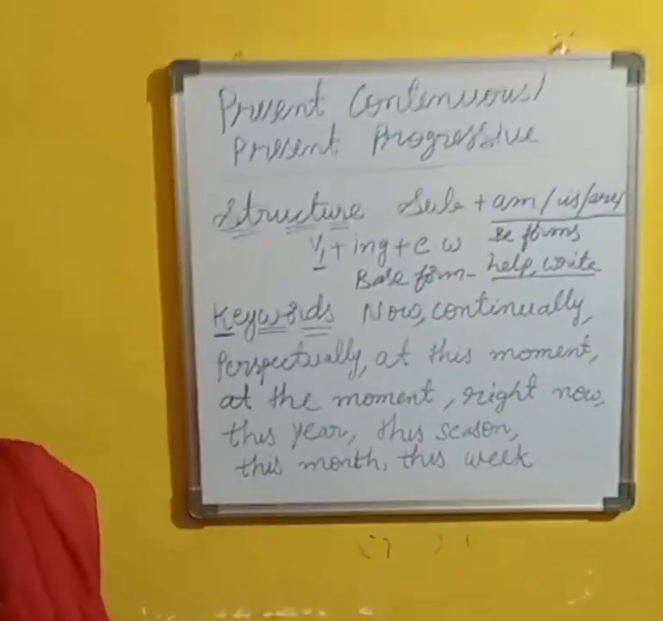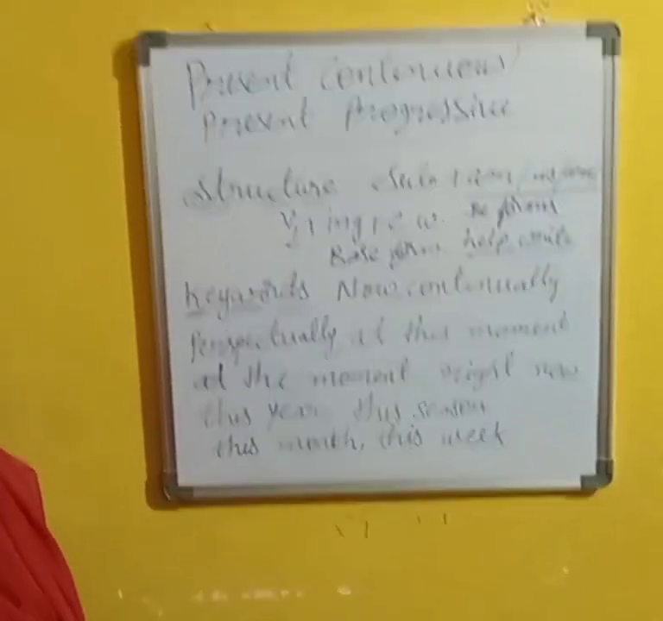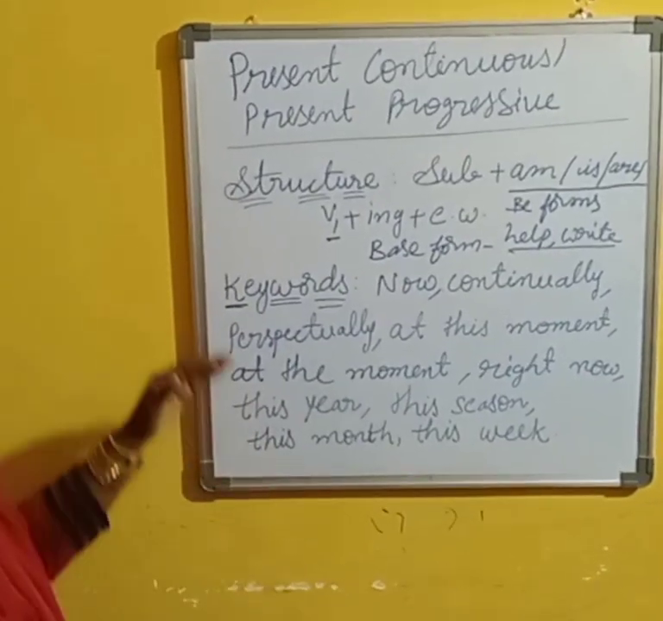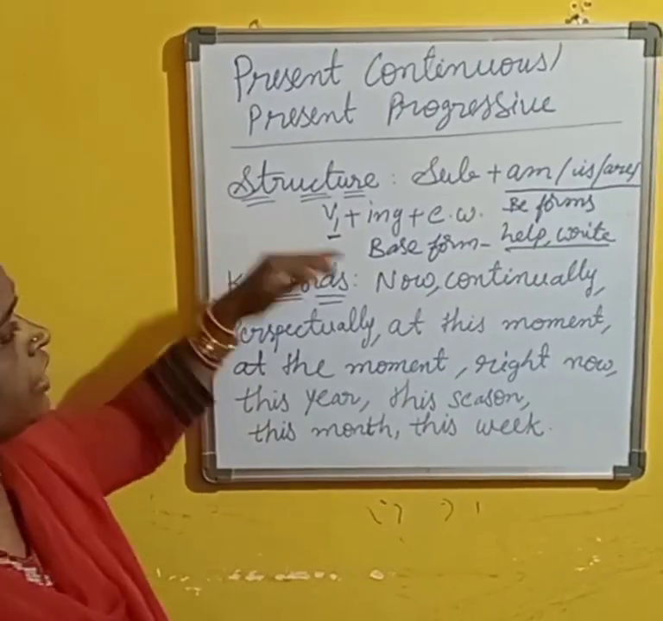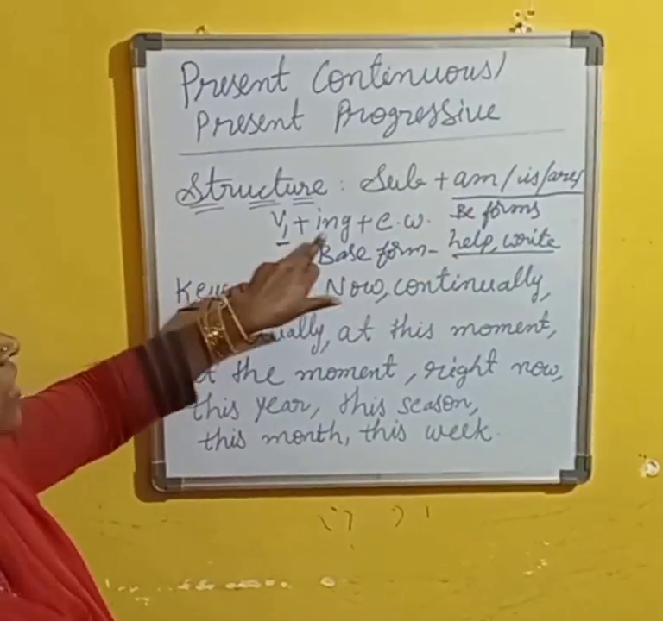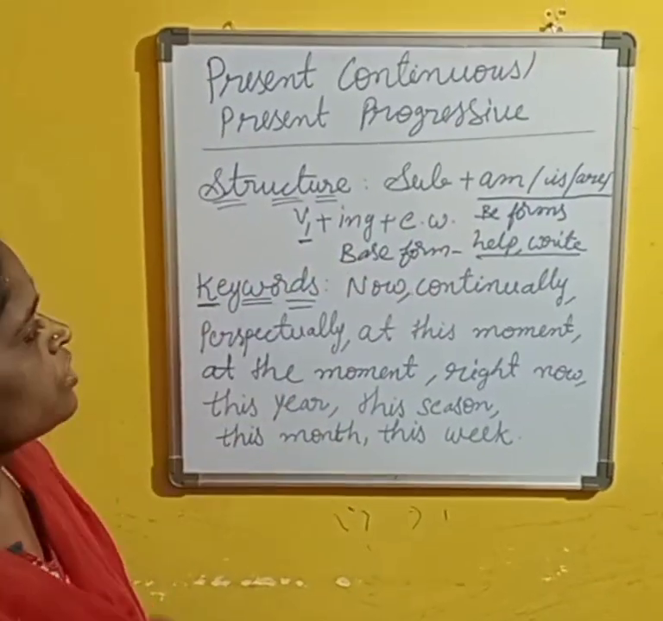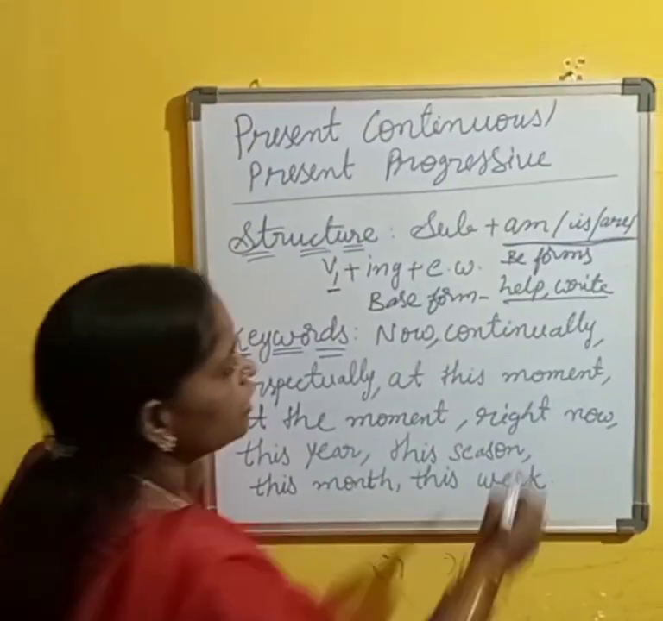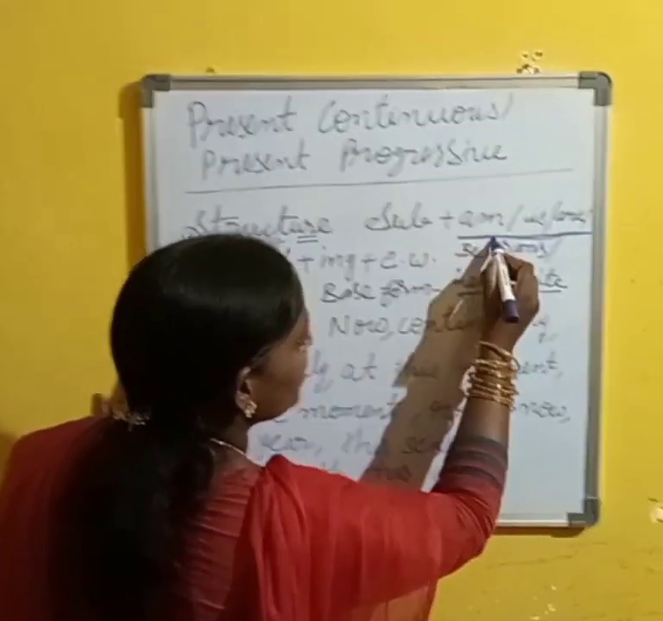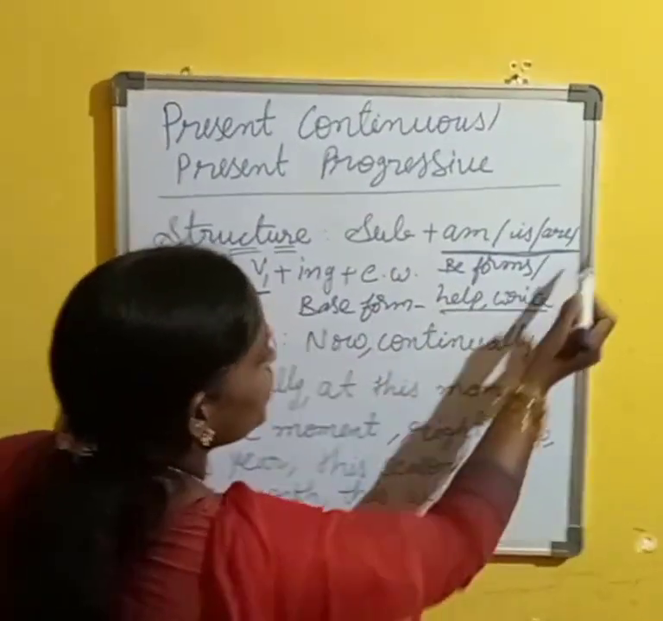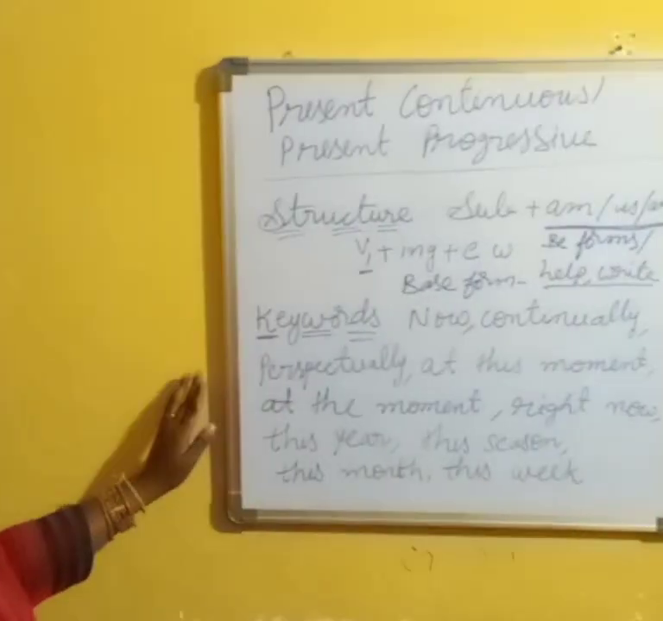Progressive. What is present continuous? Present continuous means ongoing actions at this moment or at present. So the structure of the present continuous is: subject plus am, is, or are, plus V1 plus ing, plus extra words. These am, is, are, the be forms, are helping verbs. These helping words we use for making questions.